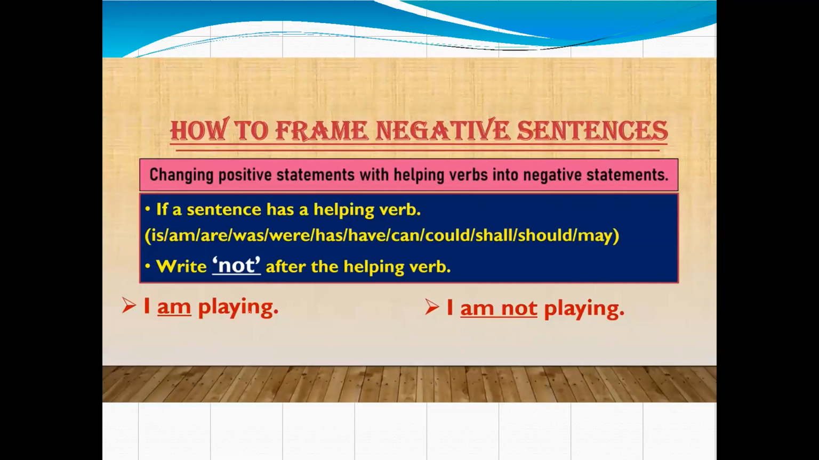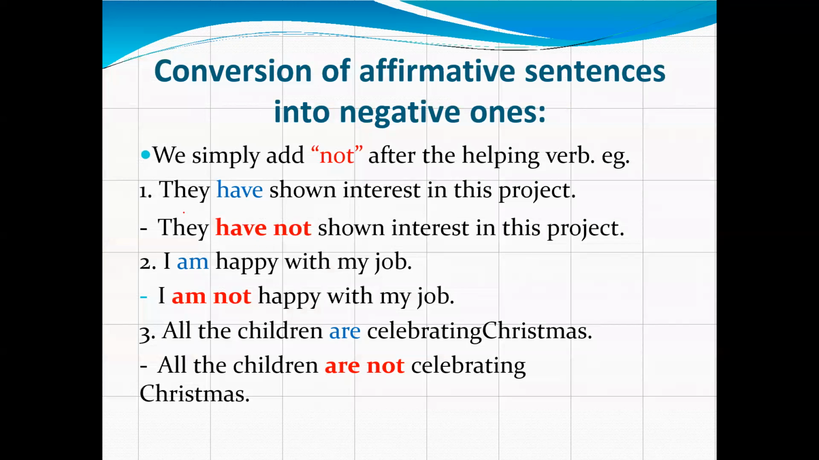Just see, I am playing. So what will be the answer? Negative. Am is a helping verb, so we have added here not. I am not playing. See here. Okay. Now some examples. They have shown interest in this project. Now have is a helping verb, so we have used not with that. They have not shown interest in this project.